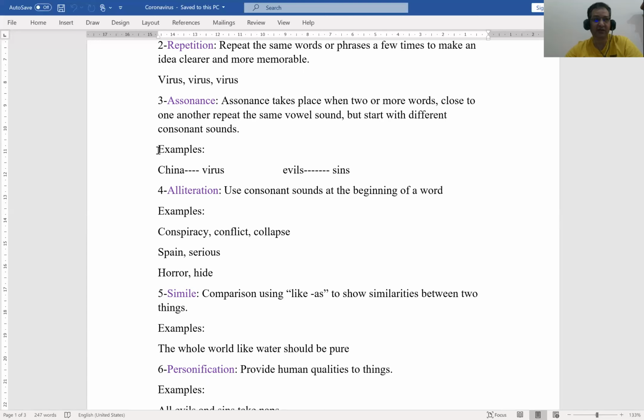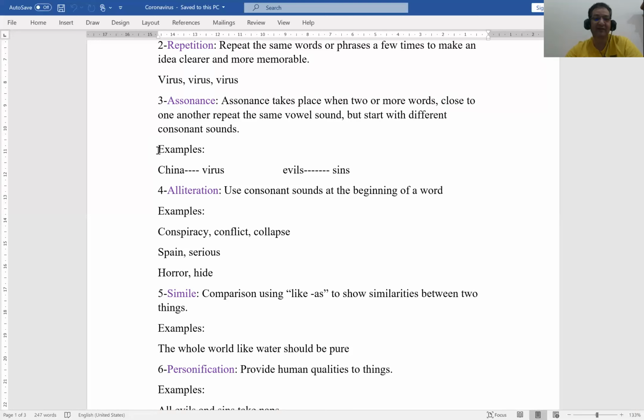The two words must be close to each other. Don't choose a word at the beginning of the poem and a word in the middle or at the end of the poem. No, the two words should be close to each other, in the same verse, including a vowel sound in the middle.